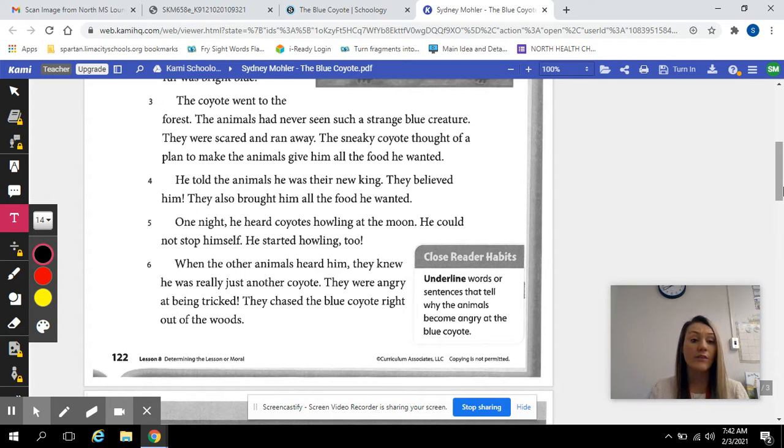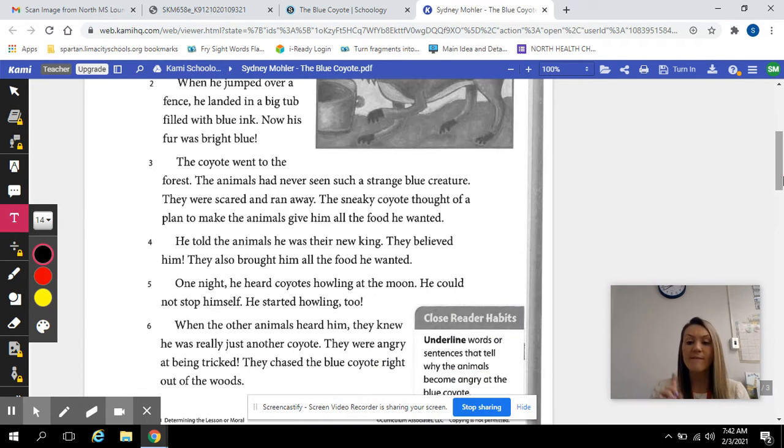The sneaky coyote thought of a plan to make the animals give him all the food he wanted. He told the animals he was their new king. They believed him. They also brought him all the food he wanted. One night, he heard coyotes howling at the moon. He could not help himself. He started howling too. When the other animals heard him, they knew he was really just another coyote. They were angry at being tricked. They chased the blue coyote right out of the woods.